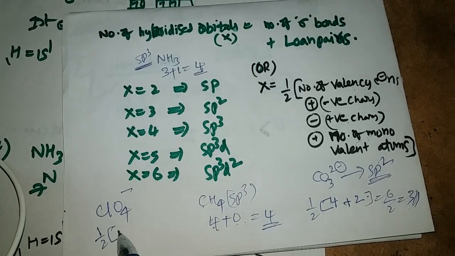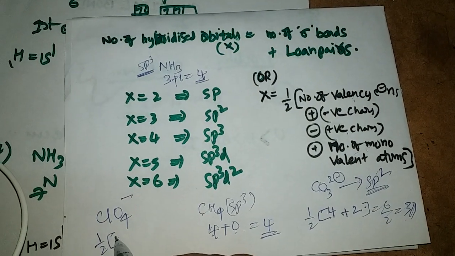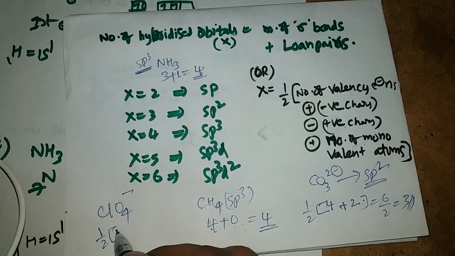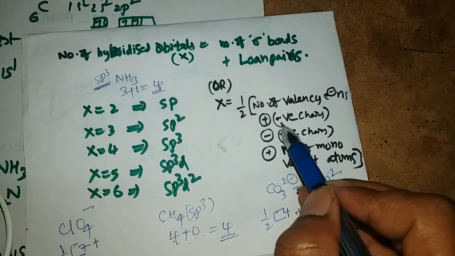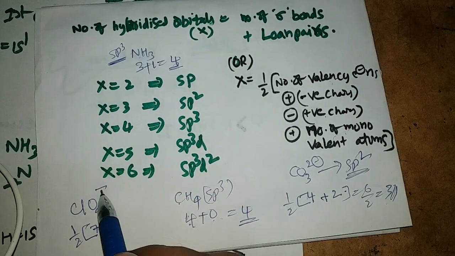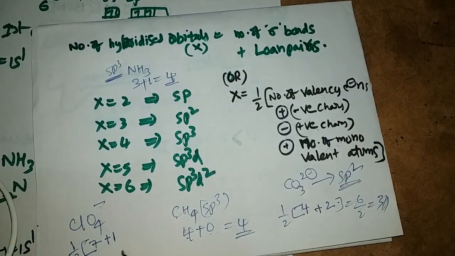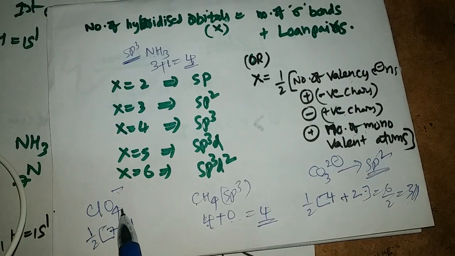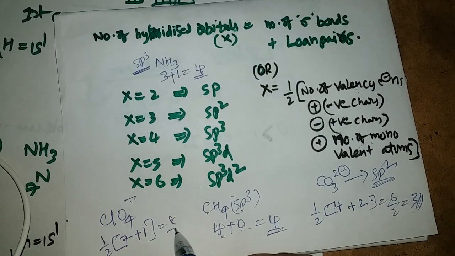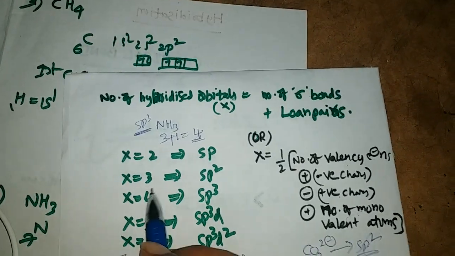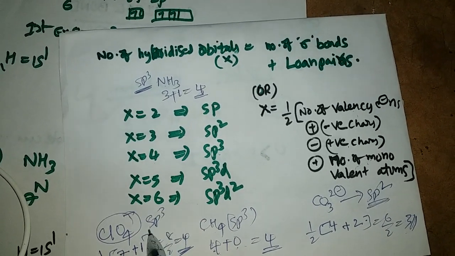So 1 by 2 times the valence electrons of the central atom. Chlorine is a halogen, a 7th group element, so its valence electrons equal 7, plus the negative charge. There is 1 minus charge, no positive charges, and no monovalent atoms, because oxygen is bivalent. 7 plus 1 is 8, by 2 means 4. X equal to 4 means sp3. So in the ClO4 minus ion we have sp3 hybridization.